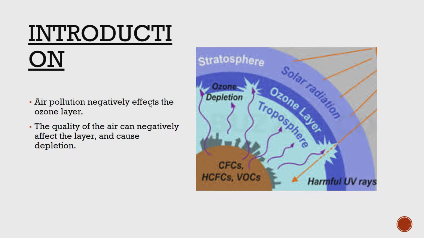Ozone depletion is a global environmental issue. It is the steady thinning of the Earth's ozone layer. The ozone layer is needed to protect the Earth's surface from receiving too much ultraviolet radiation. This occurs in the upper atmosphere. Ozone depletion is often caused by the release of different chemical compounds which contain chlorine and bromine.